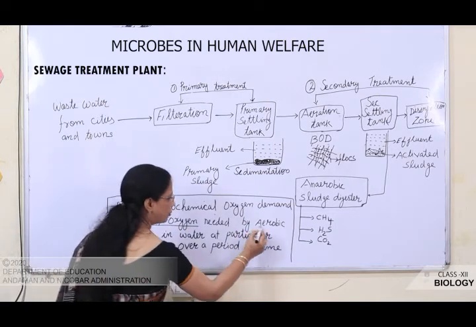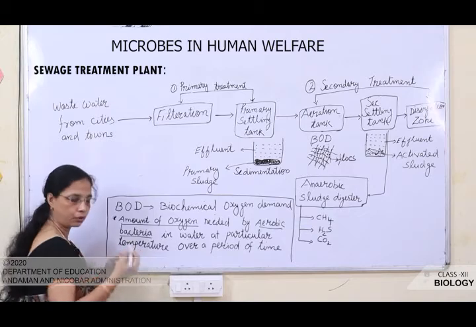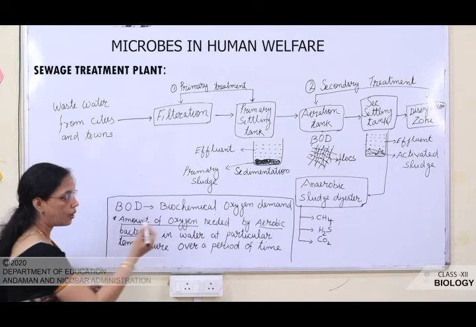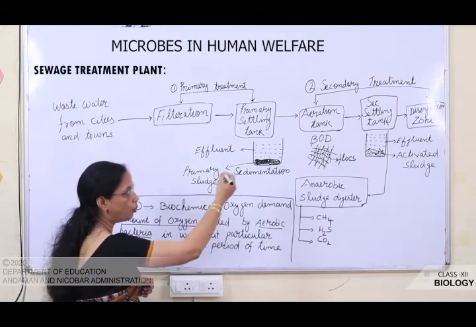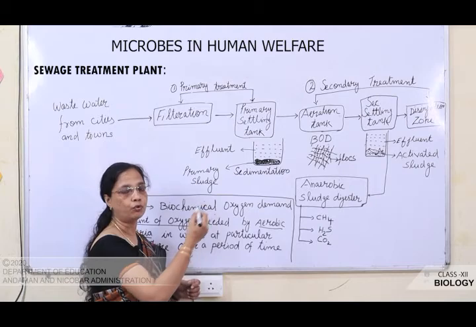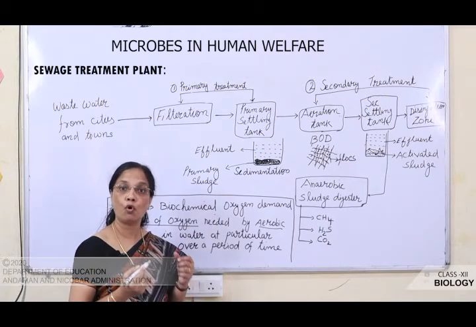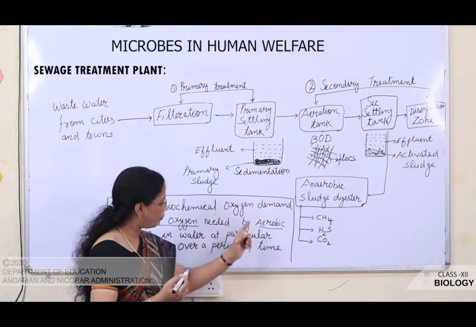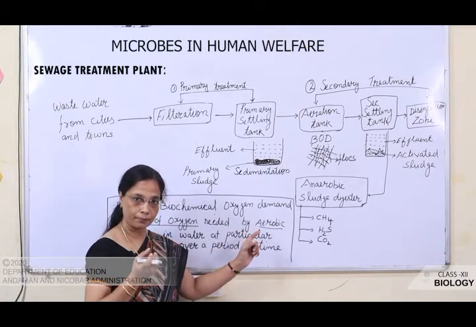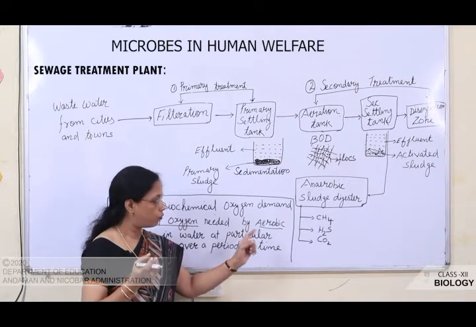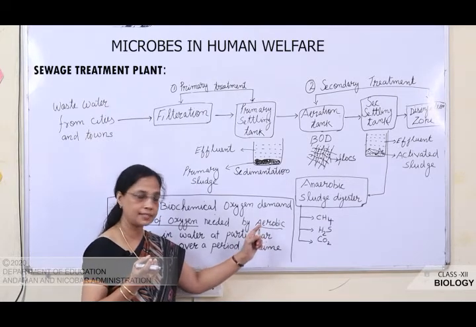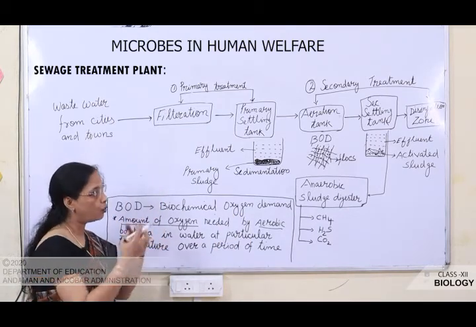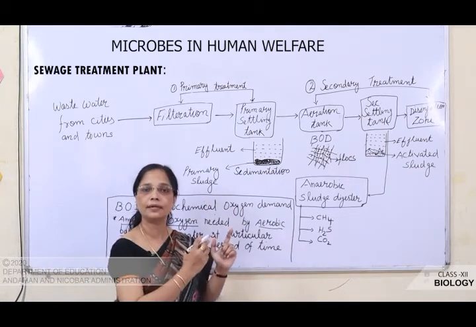Let us try to understand what is this amount of oxygen. So, what is required for the growth of this aerobic bacteria? They require oxygen. So, when this aerobic bacteria grows in this effluent, that effluent is having more organic materials. So, this aerobic bacteria consumes organic matters. For the growth of this aerobic bacteria, what is needed? Oxygen is needed. How is the tank getting oxygen?